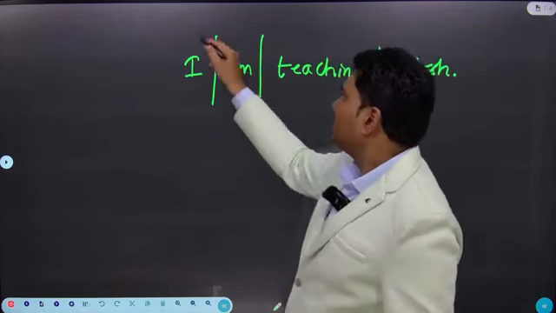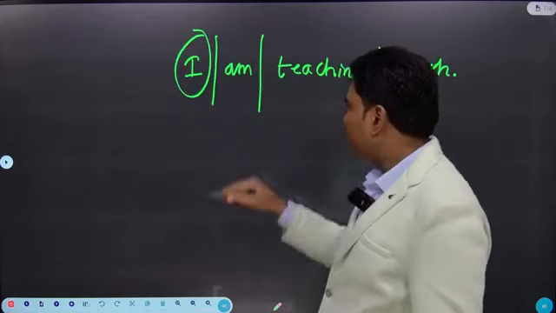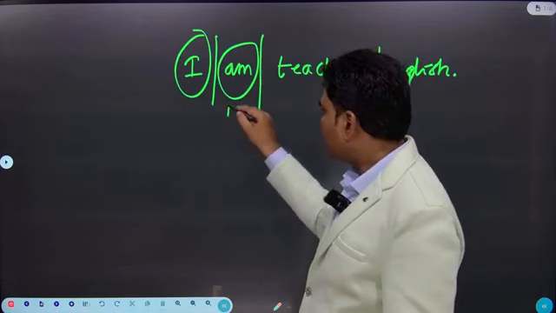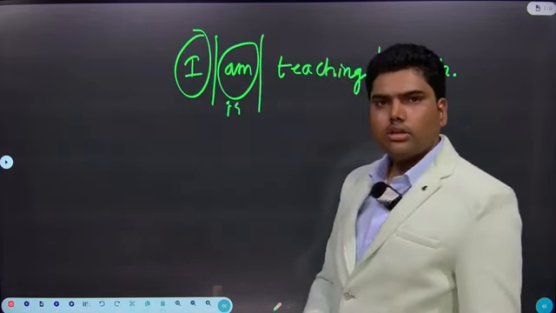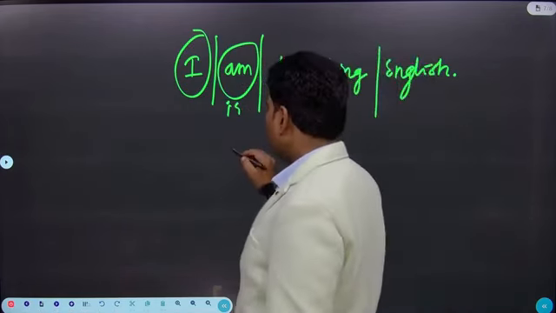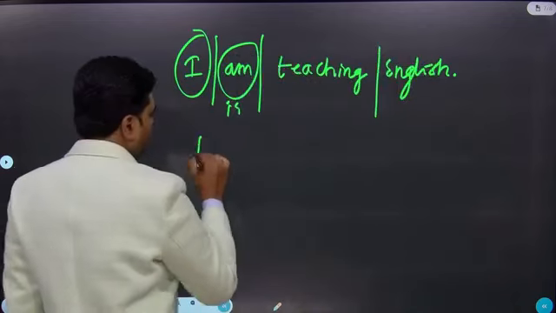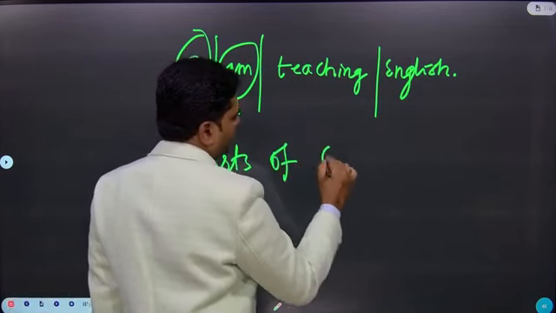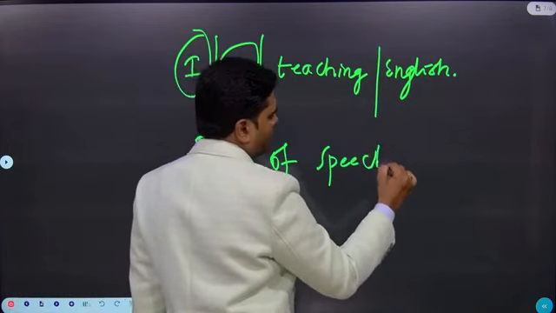So what is this I in this? What is this am? Why are they using only am here? Why is is not coming? So that you are going to learn in the upcoming classes. So these are called parts of speech. Parts of speech, a very, very important topic.